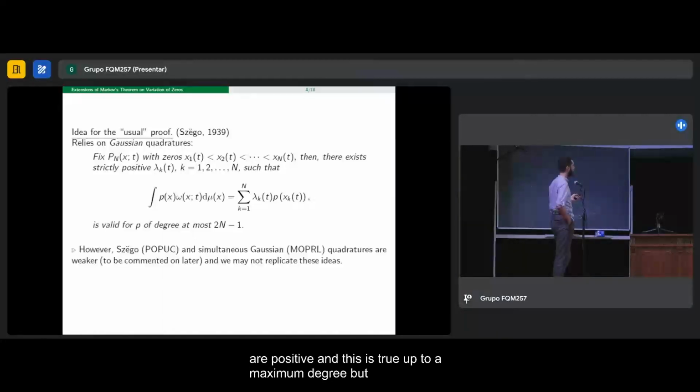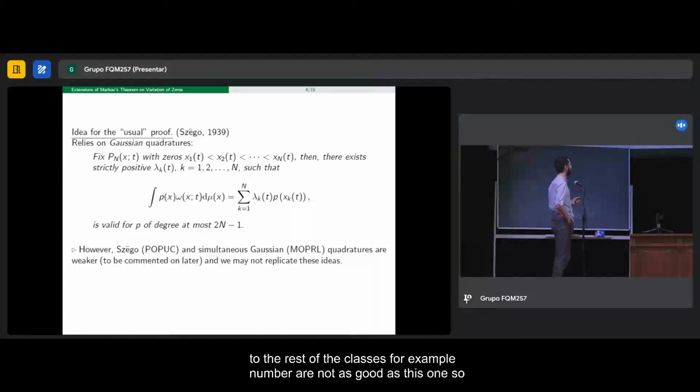But the issue with this, though it's an elegant result, is that when we try to extend this result of Markov to other classes of orthogonal polynomials, and we try to mimic the procedure in this proof, it happens that the quadrature formulas associated to the rest of the classes of orthogonal polynomials are not as good as this one.